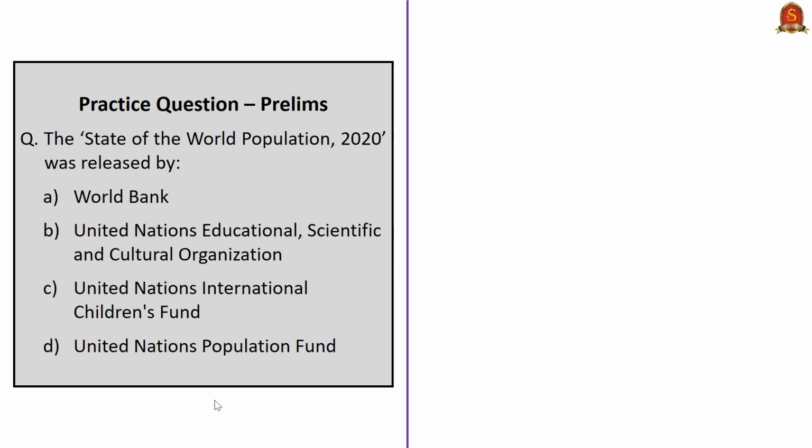This question reads, the State of the World Population 2020 was released by. The correct answer for this question is option D, United Nations Population Fund. See, the United Nations Population Fund is the UN Sexual and Reproductive Health Agency. Its goal is to ensure reproductive rights for all. Its mission is to deliver a world where every pregnancy is wanted and every childbirth is safe. That is, it bats for abortion rights with respect to unwanted pregnancy and in other circumstances that necessitate abortion.